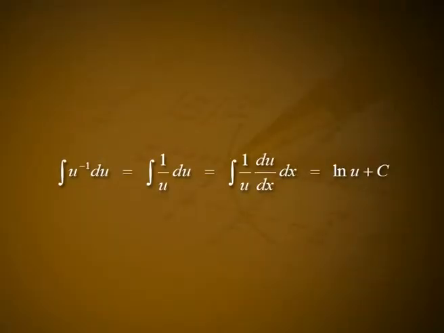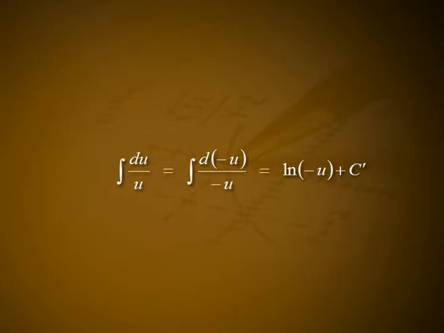The equation d by dx of log u is equal to 1 by u into du by dx leads at once to the equation integral u raised to minus 1 du is equal to integral 1 by u du, which is equal to integral 1 by u into du by dx into dx, which is equal to log u plus c, provided u is positive.